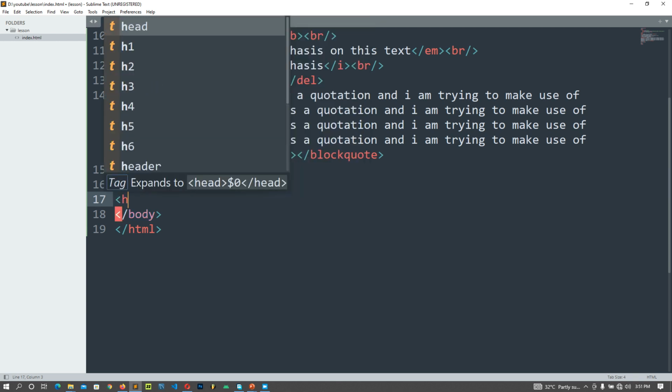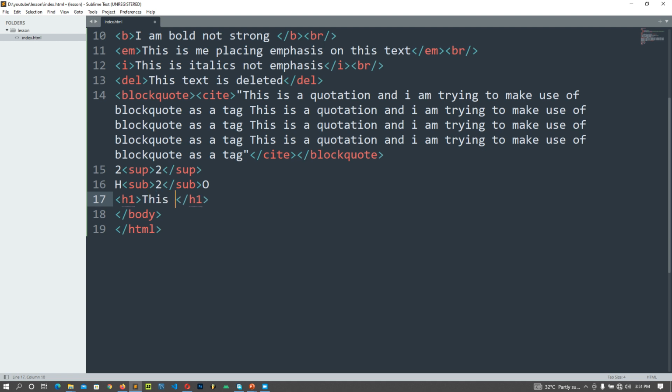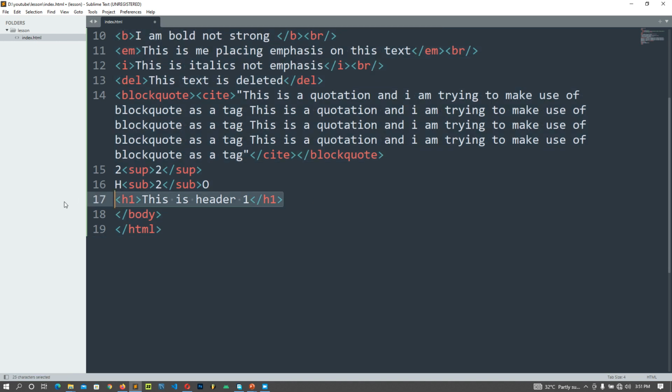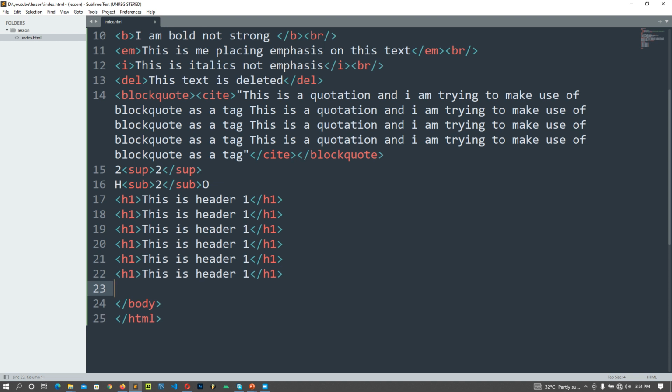H1. This is header 1. So I just copy this and paste 6 times. So I'll change this to 2, then change this down to 3, 4, 5, 6.